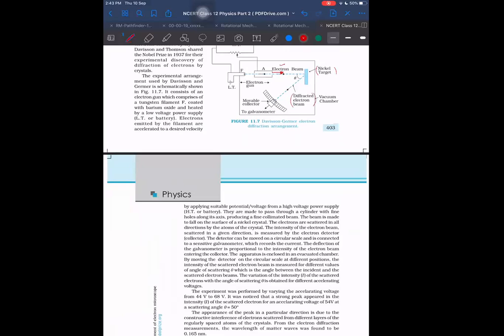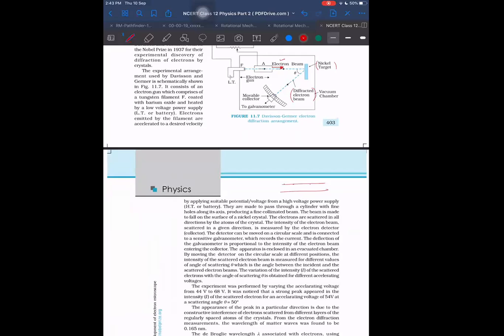and as it strikes the nickel target, diffraction takes place. I told you this example in Bragg's law: the X-ray photons can get diffracted, and at some angles it will give us high intensity because of superimposition, and at other angles of incidence we will get very low intensity.